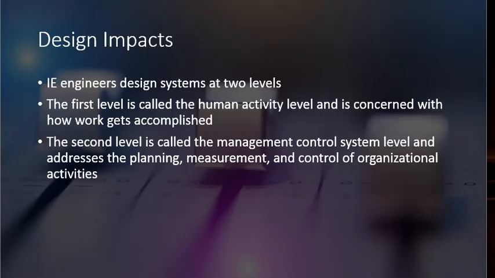Next is the design impacts. Here the industrial engineer designs systems at two levels. The first level is called the human activity level and is concerned with how work gets accomplished. The second level is called the management control system level and addresses the planning, measurement and control of organization activities. We will discuss both levels in the next slide.